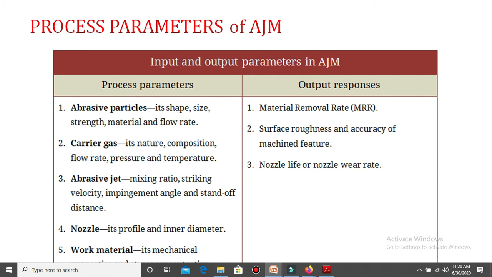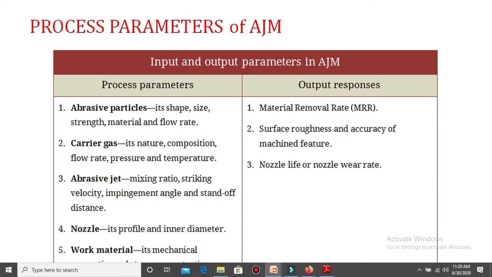Next, the nozzle: its profile and inner diameter. Nozzles are available in different profiles, depending on what velocity we require for machining. According to that we design the profile of the nozzle, and it directly affects the material removal rate of the workpiece component.